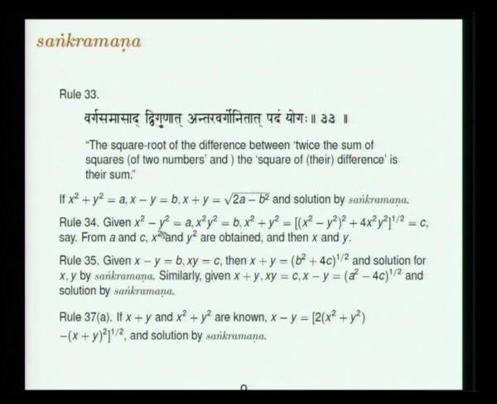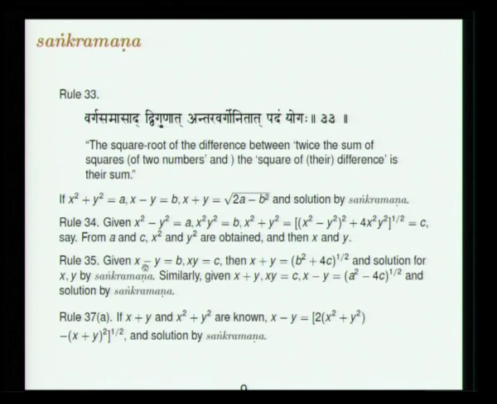Similarly, suppose it gets more and more difficult. Suppose you are given x squared minus y squared is equal to a and x squared y squared is equal to b. Then you can find x squared plus y squared as (x squared minus y squared) whole squared plus 4x squared y squared, whole to the power of half. So you have got x squared minus y squared and x squared plus y squared. From this, x squared and y squared are obtained, and then you can obtain x and y.